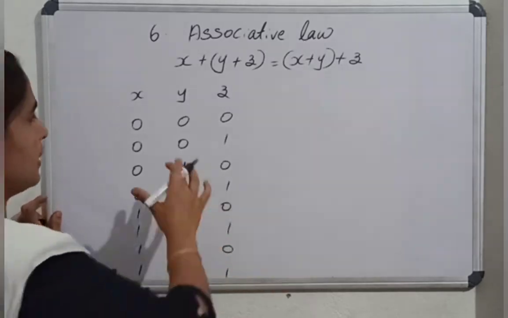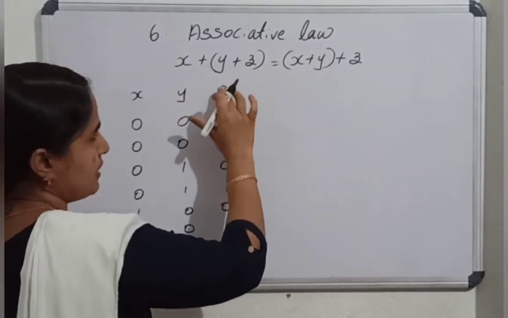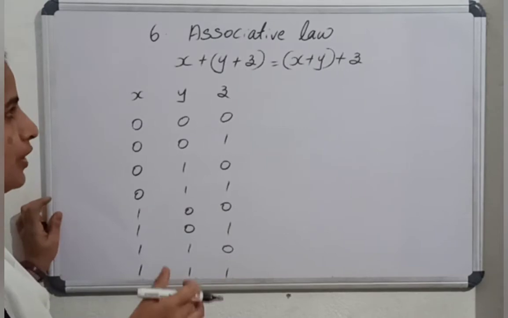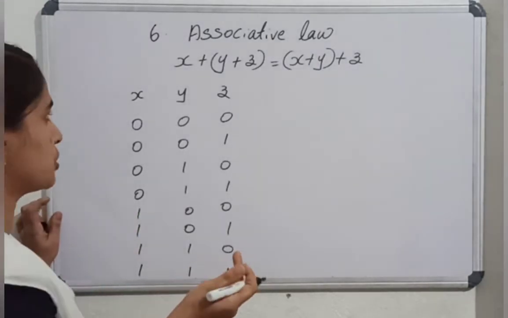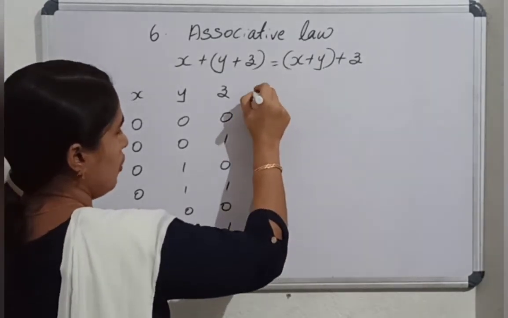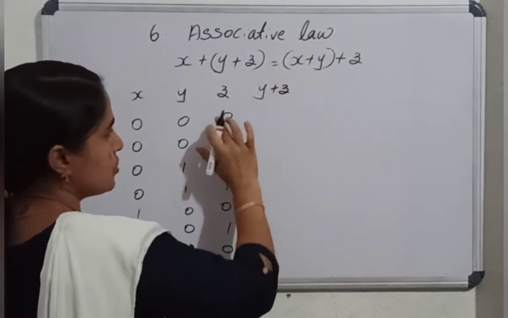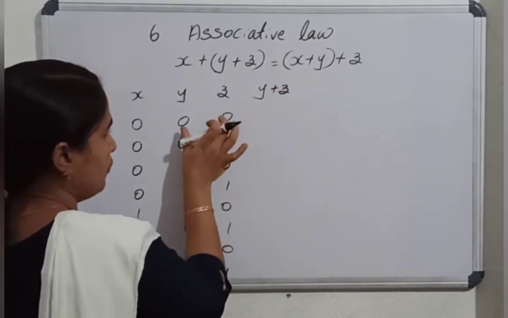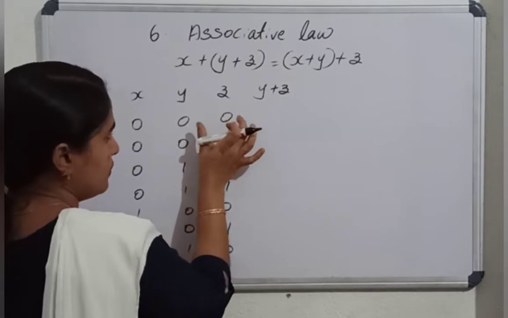Okay. Yes. Next is x or (y or z). What is given in the bracket? We are giving priority to the bracket in the case of a Boolean expression too. So write y or z. So what is y or z? That you have to find out.